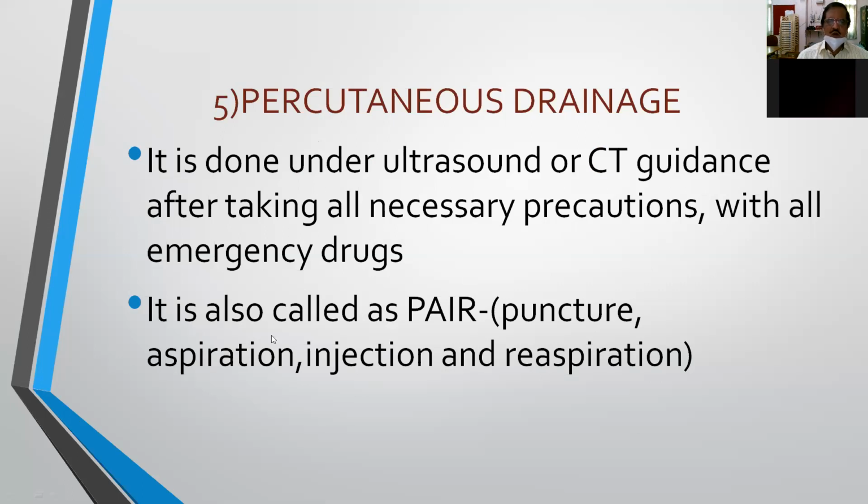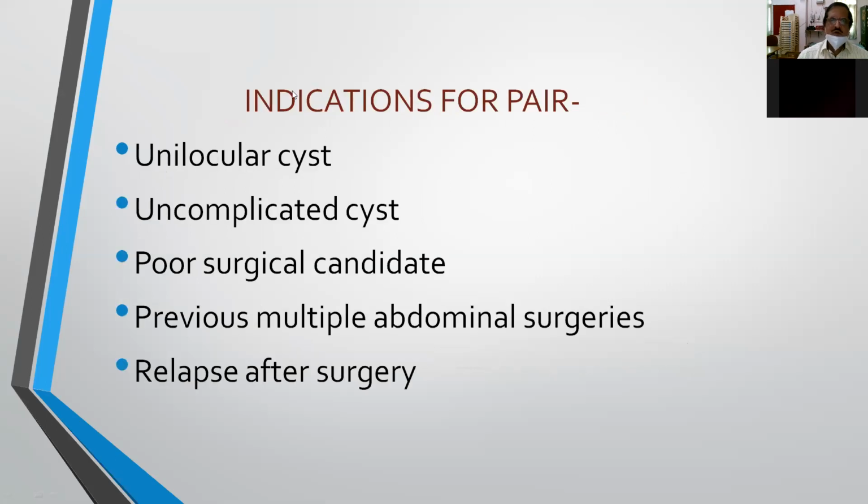And then under local anesthesia, we can puncture the cyst wall, aspirate the fluid and inject the scolicidal agent, and after 15 to 20 minutes you will aspirate. So what are the indications for percutaneous drainage? The indication for PAIR is a unilocular cyst, because it contains only one cyst, a large cyst.